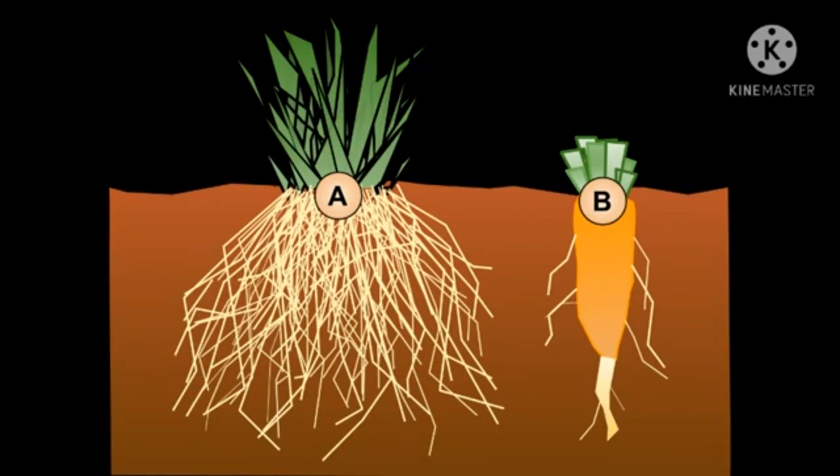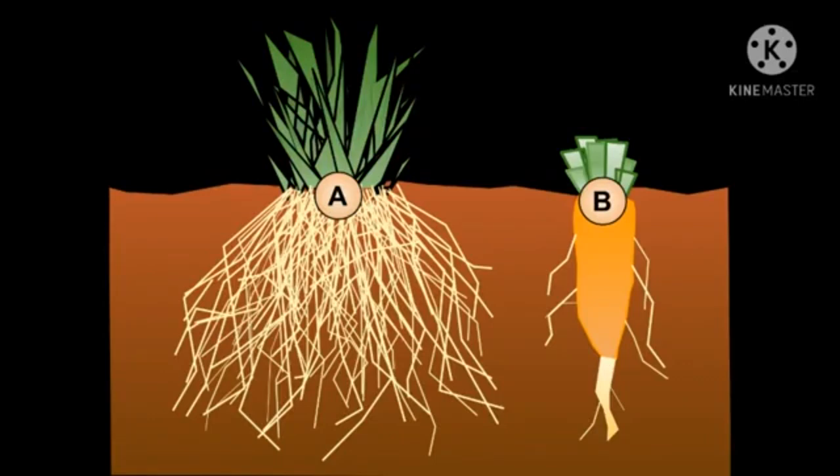Roots hold the plant firmly in the soil. In other words, roots are said to anchor the plant to the soil. Roots help the plant to remain standing even in strong wind. Listen, roots help the plant to remain standing even in strong wind.